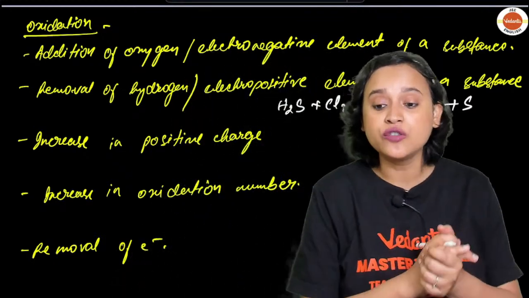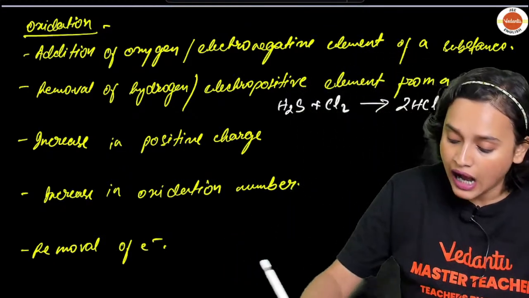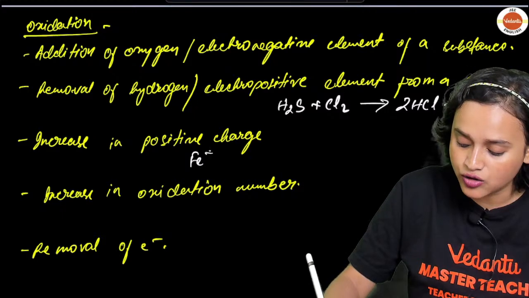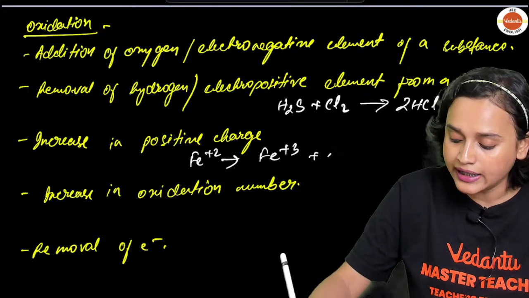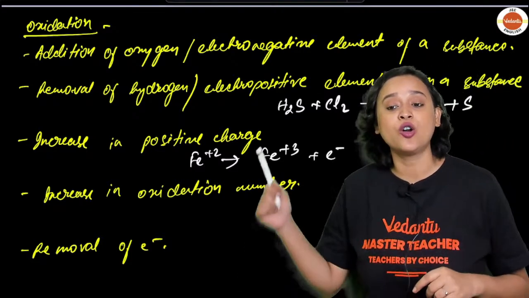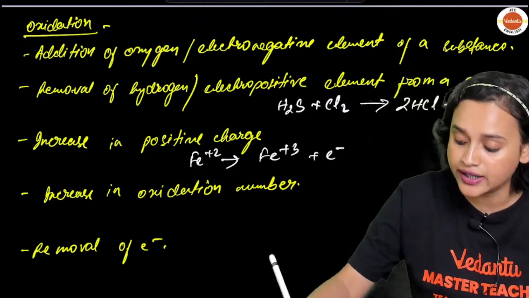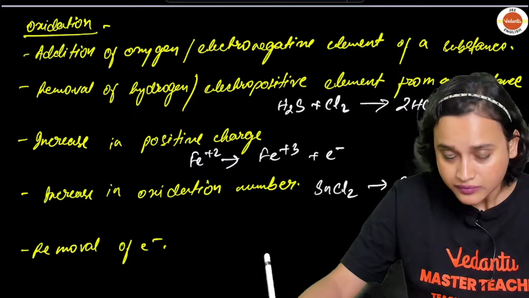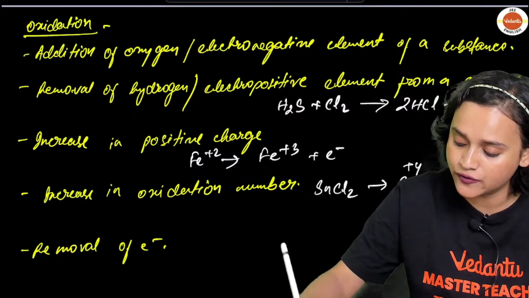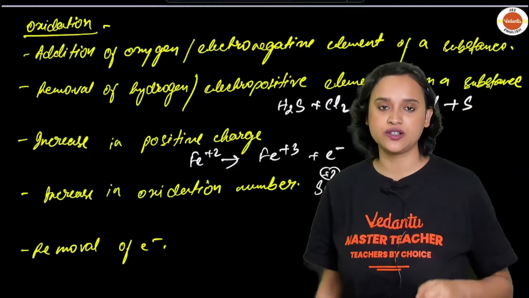Later on, they also figured out that an increase in the positive charge is oxidation. For example, you must have seen iron goes from Fe+2 to Fe+3, and it loses one electron. That also is oxidation. Increase in the oxidation number: for example, SnCl2 goes to SnCl4, from the +2 oxidation state to the +4 oxidation state, and that also is oxidation.